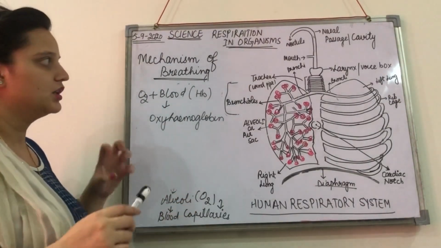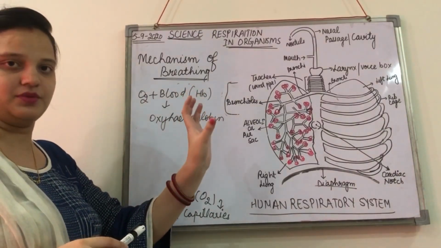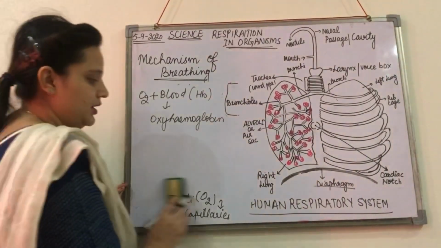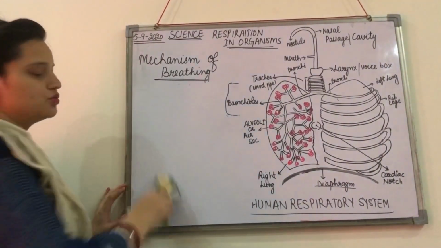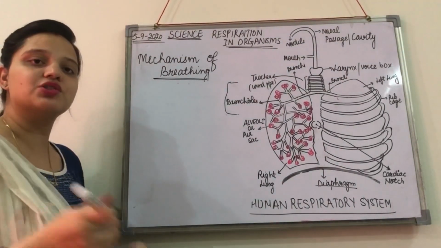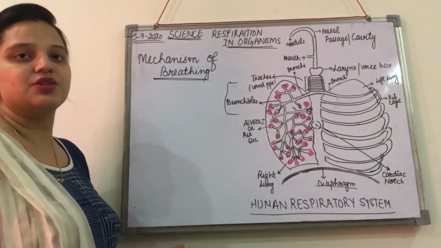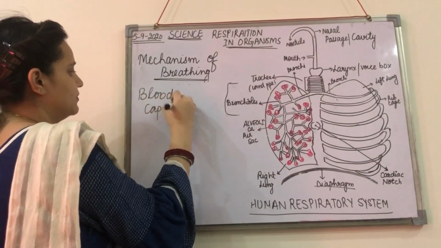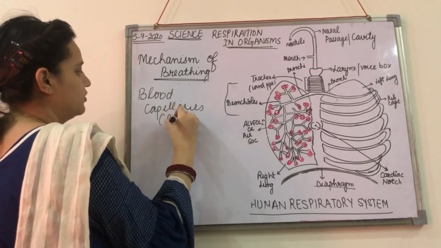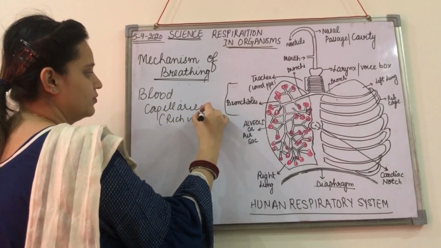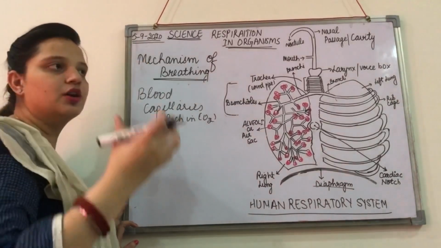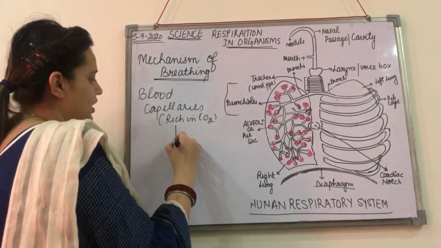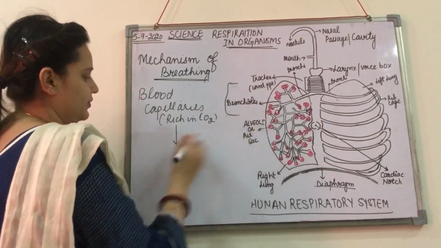And how is the carbon dioxide exhaled out, okay? So there are also blood capillaries that are rich in carbon dioxide. Okay, so two types of blood capillaries we are discussing: the blood capillaries that are rich in oxygen, and the blood capillaries that are rich in carbon dioxide. Okay, so the blood capillaries that are rich in carbon dioxide, right, they will take all the carbon dioxide from your body, right, and they will be reaching here, the alveoli.